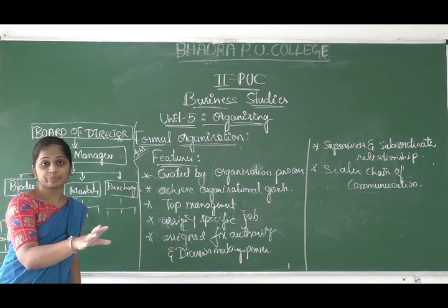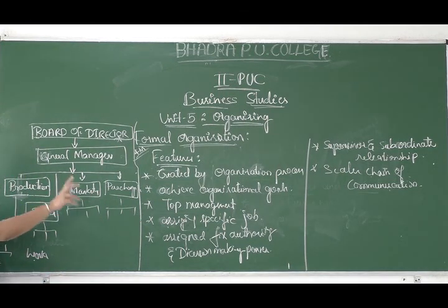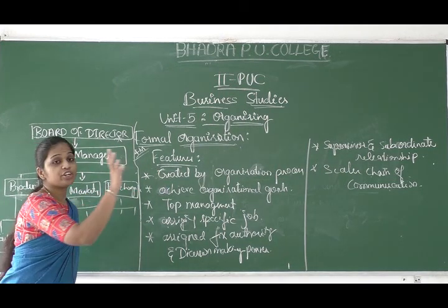He has to communicate through the levels of management. In the formal organization it will create the scalar chain of communication.